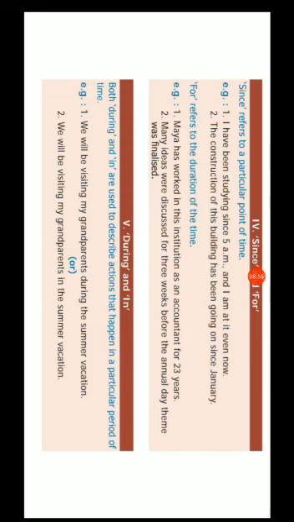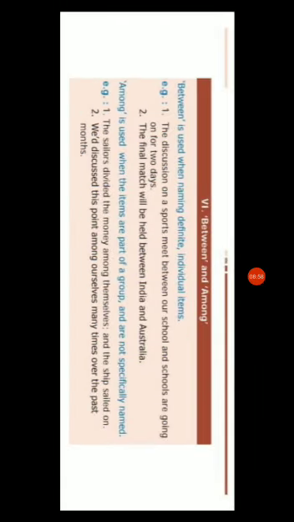Okay, is it clear? Next, the most confusable prepositions, between and among. Where are we using between and where are we using among? Between is used when naming definite individual items. The discussion on the sports meet between our school and other schools is going on for 2 days. Another example, the final match will be held between India and Australia. While we are discussing the two countries, India and Australia, we use between here.